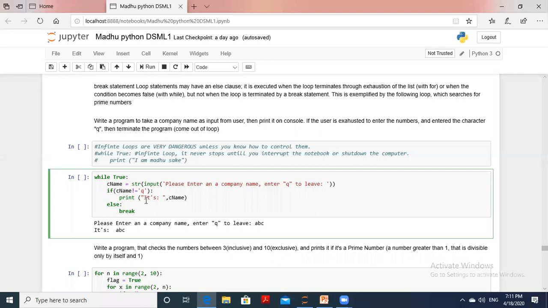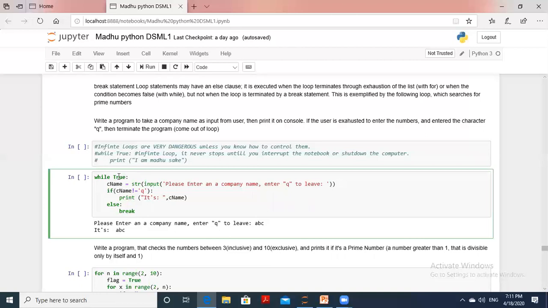When execution is completed, it gives the cell number. Otherwise, it shows a star. So we observed that example also.